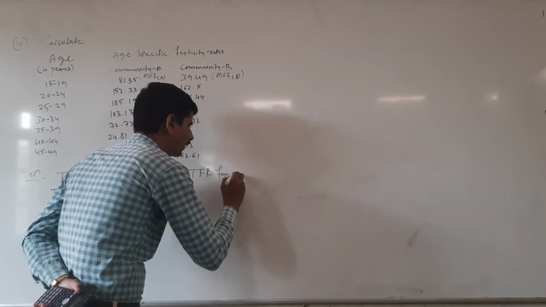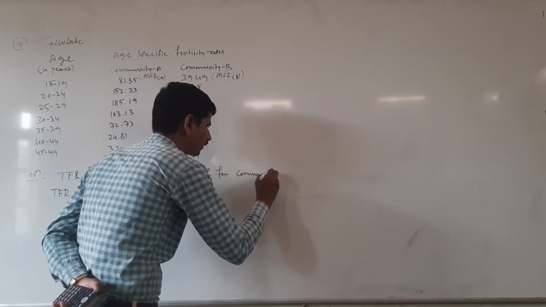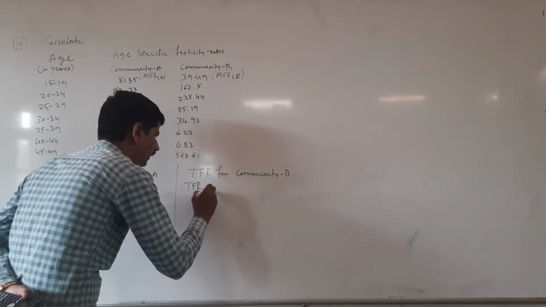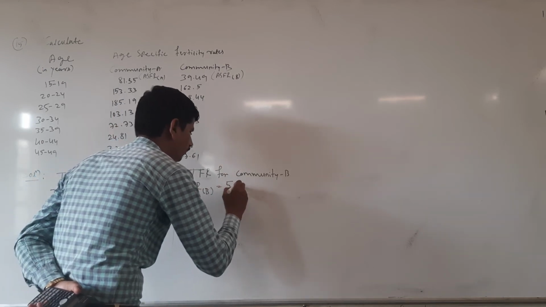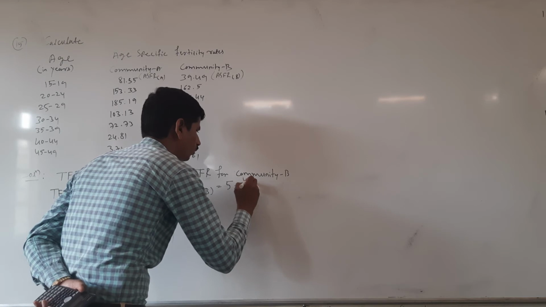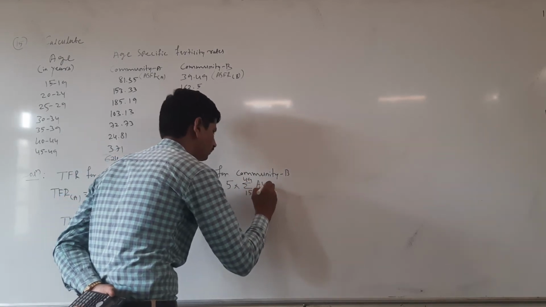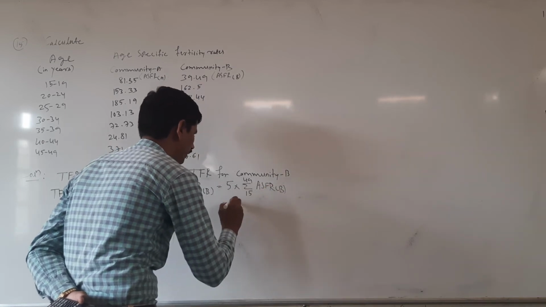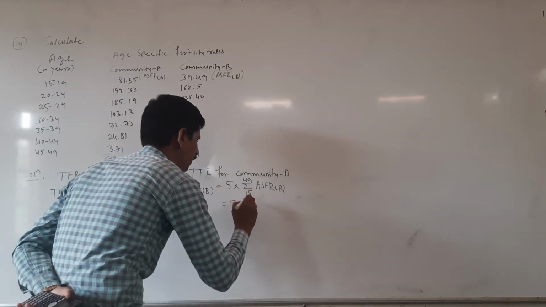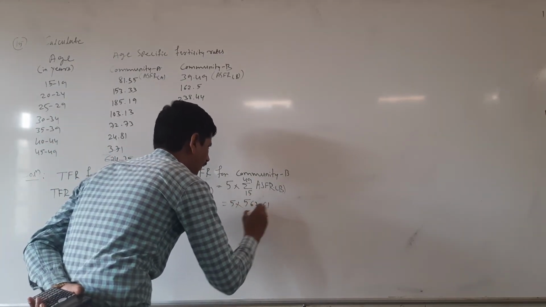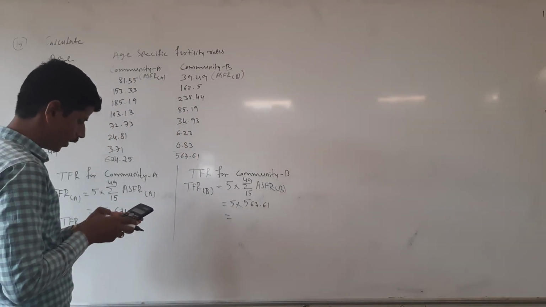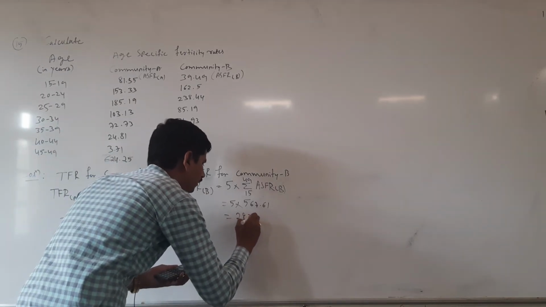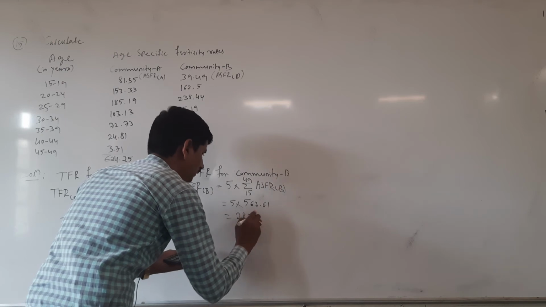TFR for community B, that is TFR for B equal to 5 into sum of 15 to 49 ASFR for B. Here 5 into sum of ASFR for B is 567.61, is 5 into 567.61 is 2838.05.